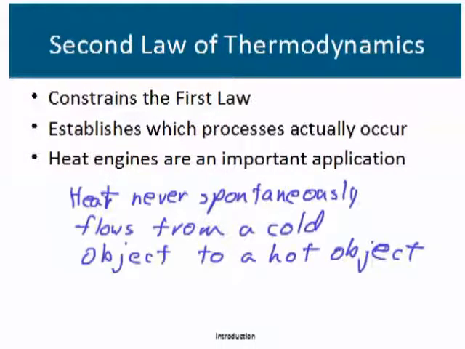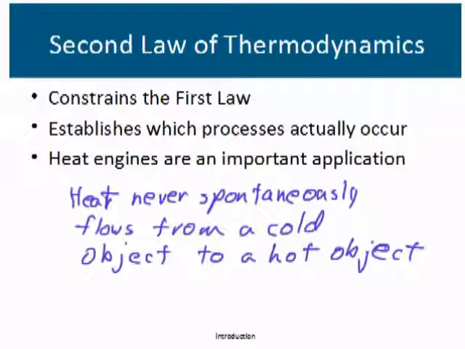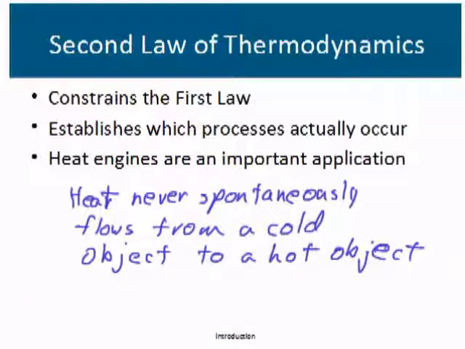The second law of thermodynamics constrains the first law. It constrains the first law by establishing which processes allowed by the first law actually occur. For example, the second law tells us that energy never flows by heat spontaneously from a cold object to a hot object. One important application of this law is in the study of heat engines, such as the internal combustion engine, and the principles that limit their efficiency.